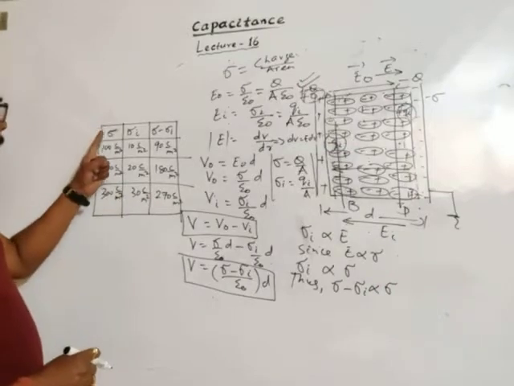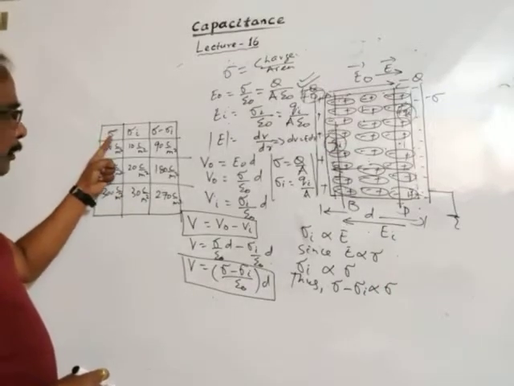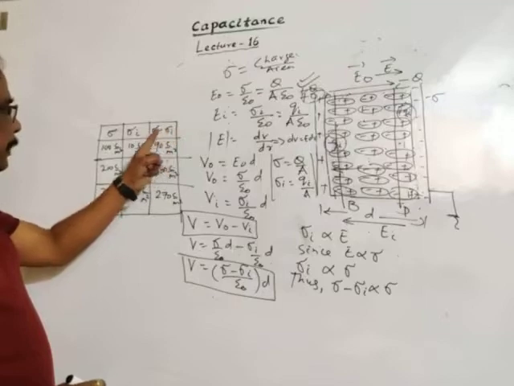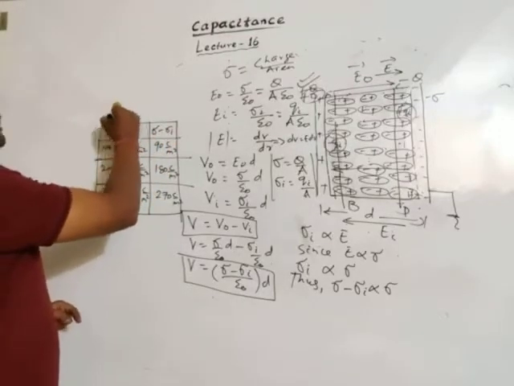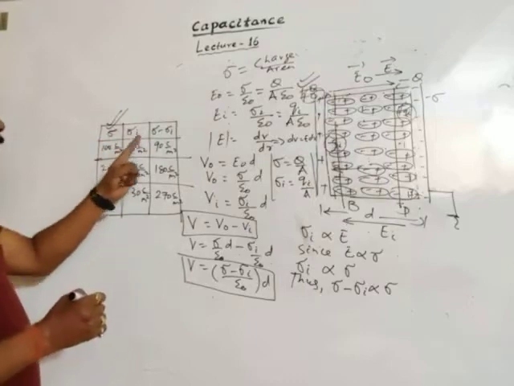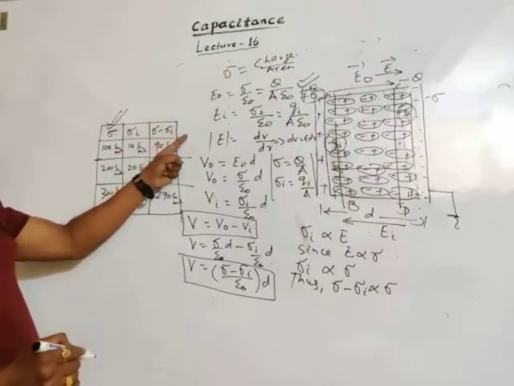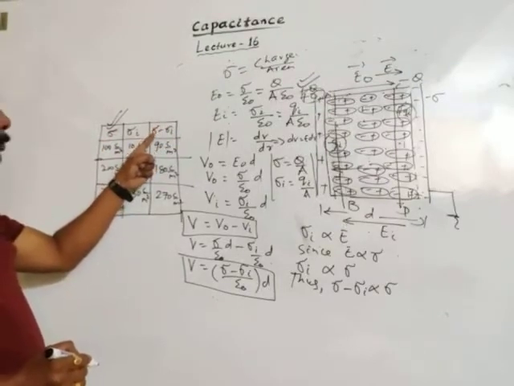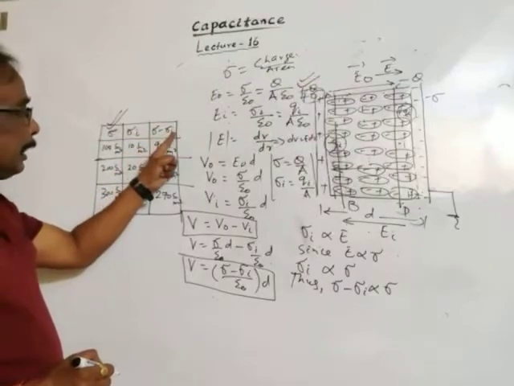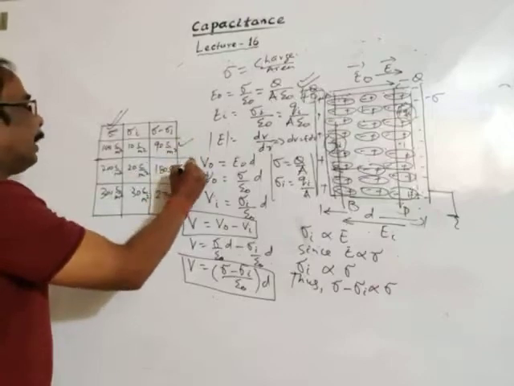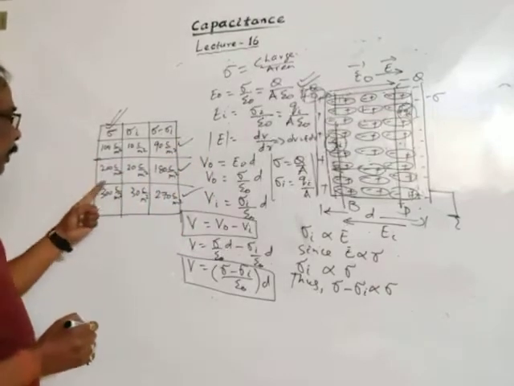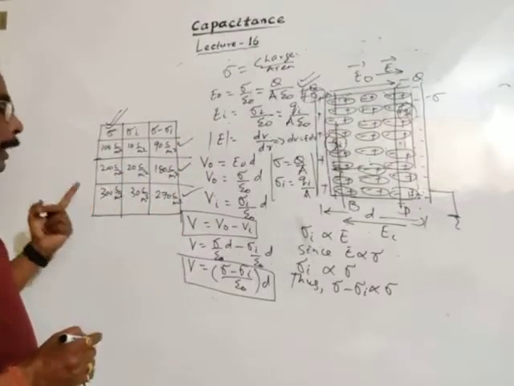So if the original charge density is increased, then the difference between the original charge density and the induced charge density also increases: 90, 180, 270 in accordance with 100, 200 and 300.